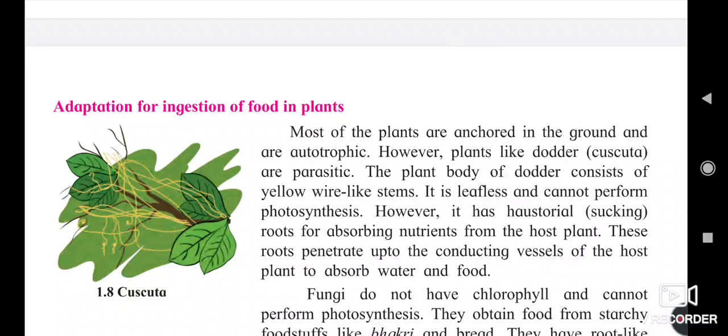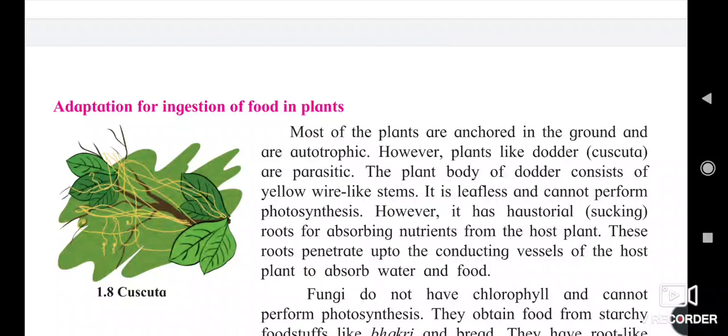Most plants are anchored in the ground and are autotrophic, and plants like dodder, that is cuscuta, are parasitic. Parasitic means it depends on other plants for its food.